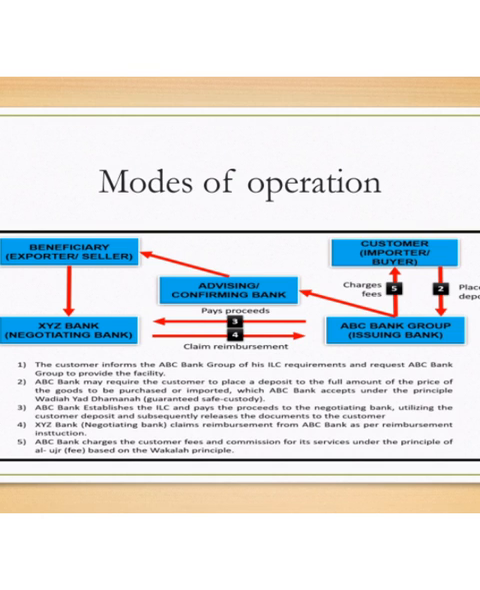XYZ Bank, which is the negotiating bank, claims reimbursement from ABC Bank as per reimbursement instruction. ABC Bank charges the customer fee and commission for its service under the principle of al-ujrah, which is a fee based on the wakalah principle.